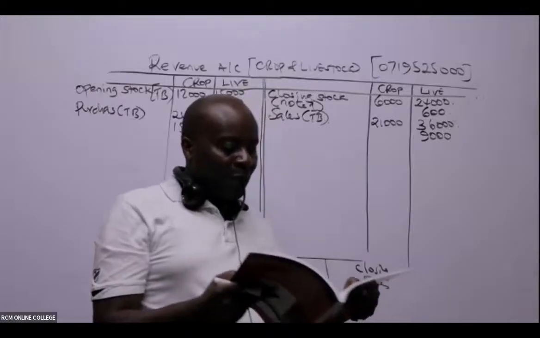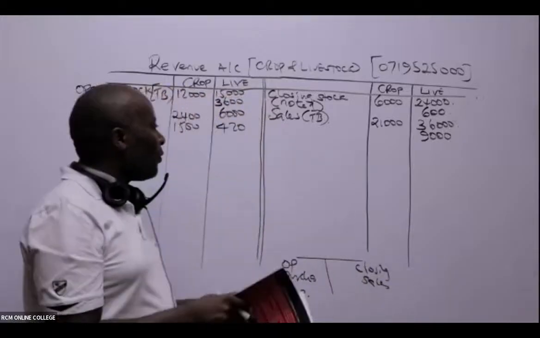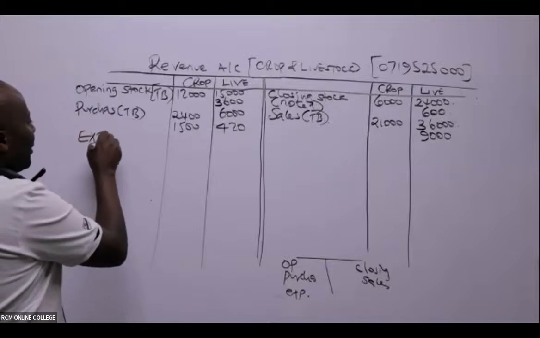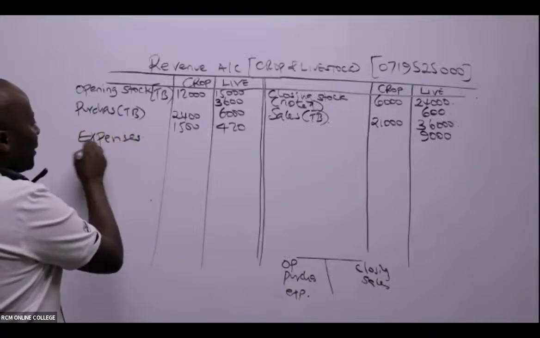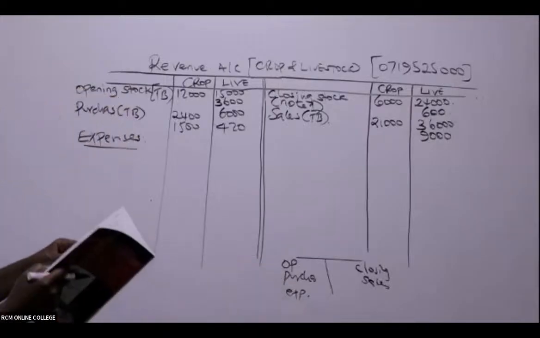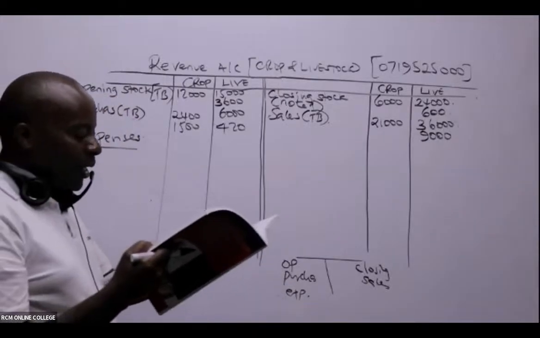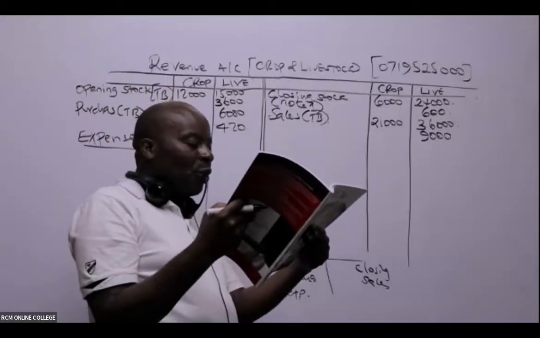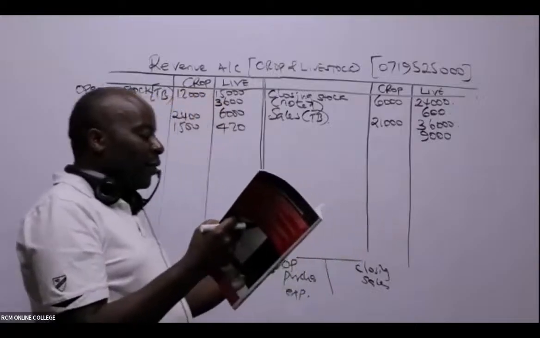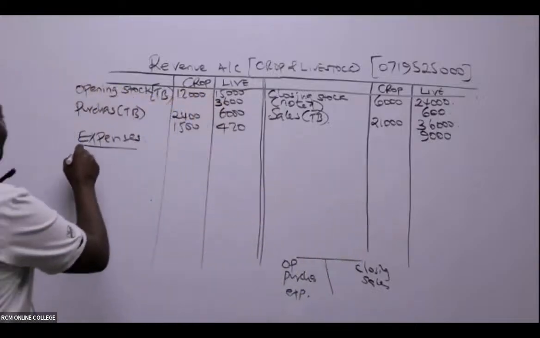Now, ladies and gentlemen, I'll start scouting for expenses. Remember, it's only direct expenses. So for direct expenses, I'll look under farm and purchase of seeds. I can see wages, a direct expense there.